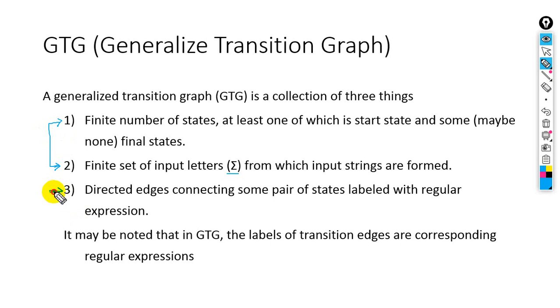In a GTG, on one transition we can write a complete regular expression, just like this. So here for example we have the initial state and here we have the final state. We can write the complete regular expression on a single transition. This is the difference between the TG and GTG.